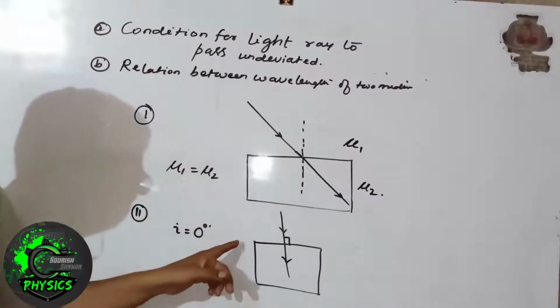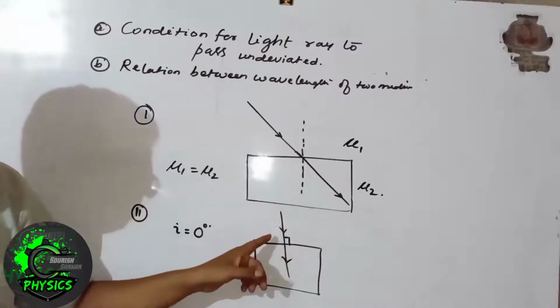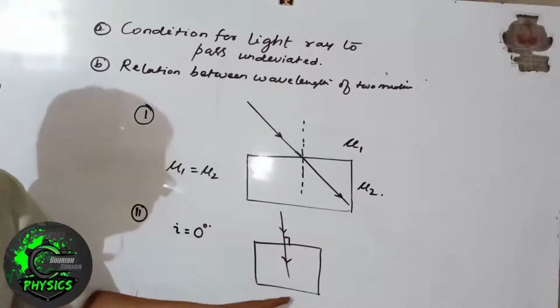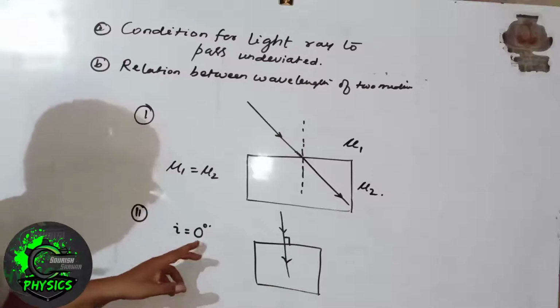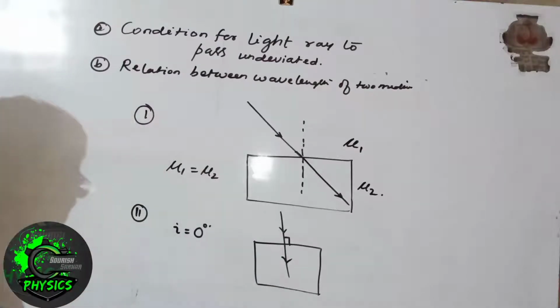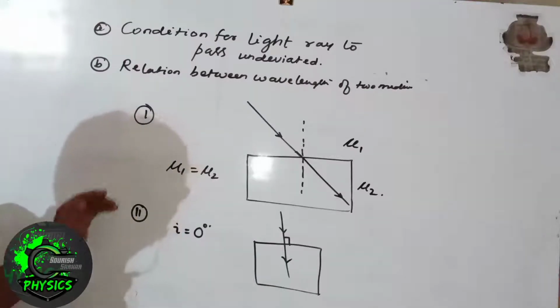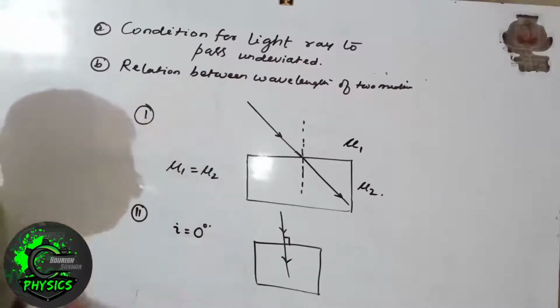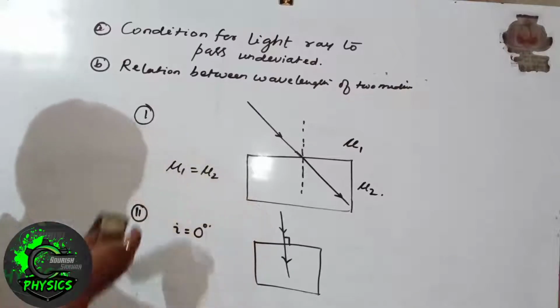And the second condition is if the light ray falls on the interface normally, then it will pass undeviated. In that case, the angle of incidence is 0 degrees. So these are the two conditions for the light ray to pass undeviated. Now let us see the relation between the wavelength of light in two media.